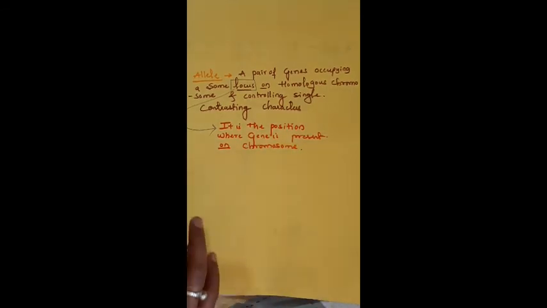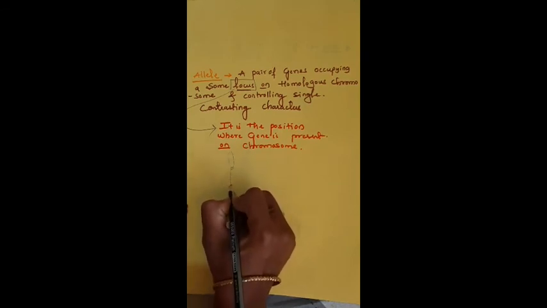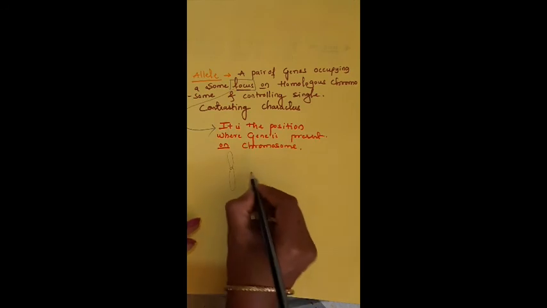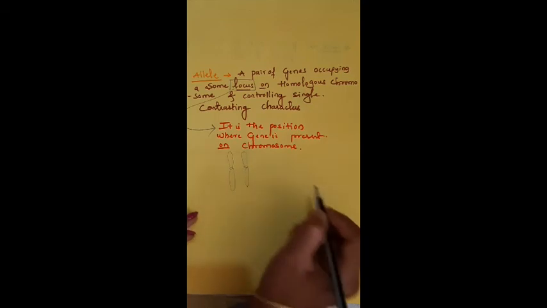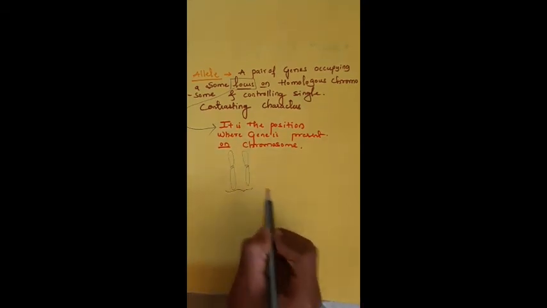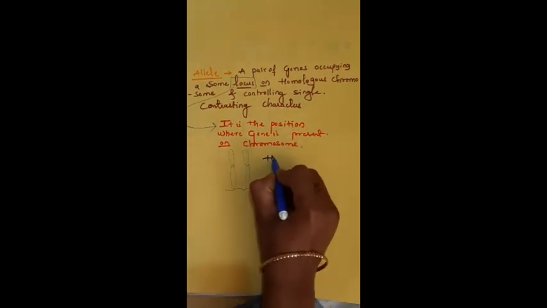Okay. Suppose I will draw the diagram of chromosome. You know the structure of the chromosome. This is the diagram. These are the homologous chromosomes. I think you know the meaning of homologous chromosome. If you know, you can connect easily. Otherwise, I will explain. Homologous chromosome means